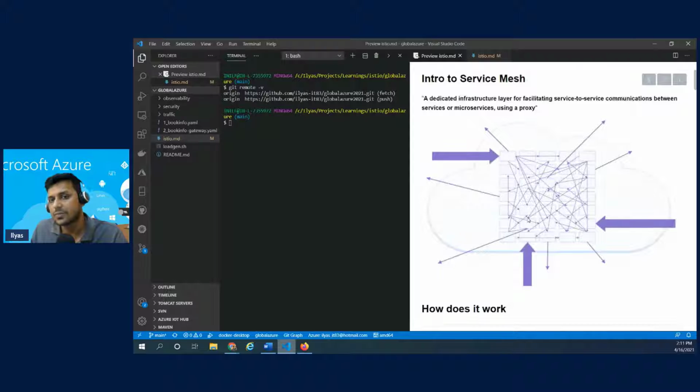Now, there's a common question that people might ask if you are coming from Kubernetes. Kubernetes can handle some of the challenges that we're talking about, but not all, right? Of course, experienced Kubernetes people have hacks to manage some of this traffic management, blue-green deployment or canary deployment, load balancing using Nginx or other ingress gateway providers.